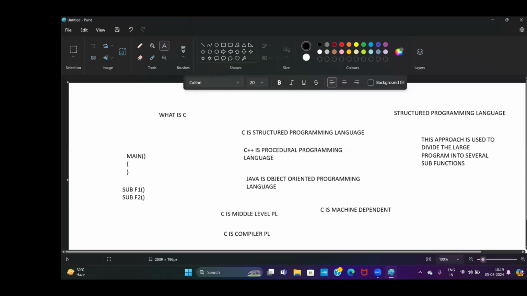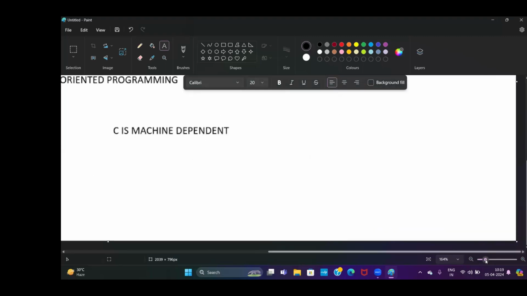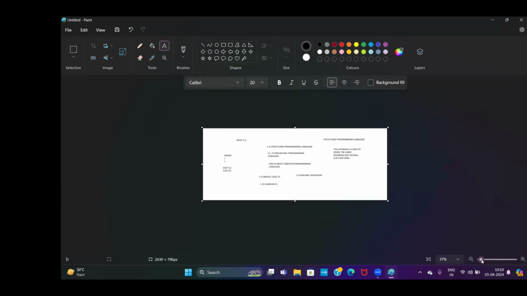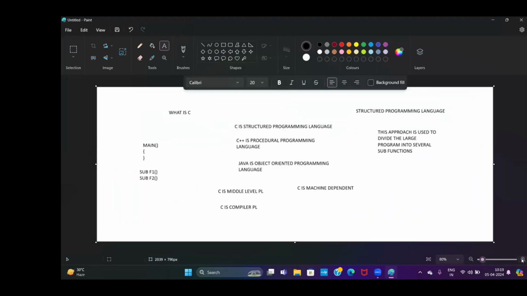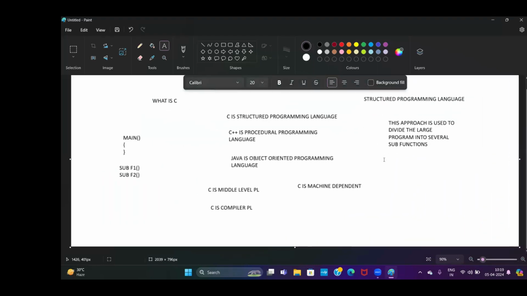Now, let me discuss the most important topic, the structure of C language. So, structure of C.